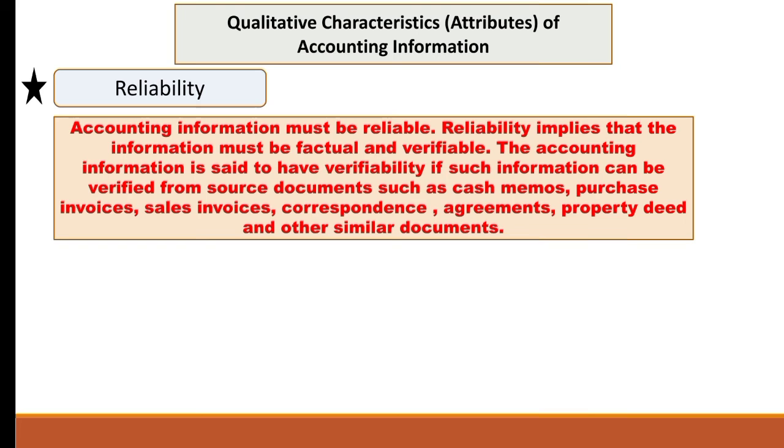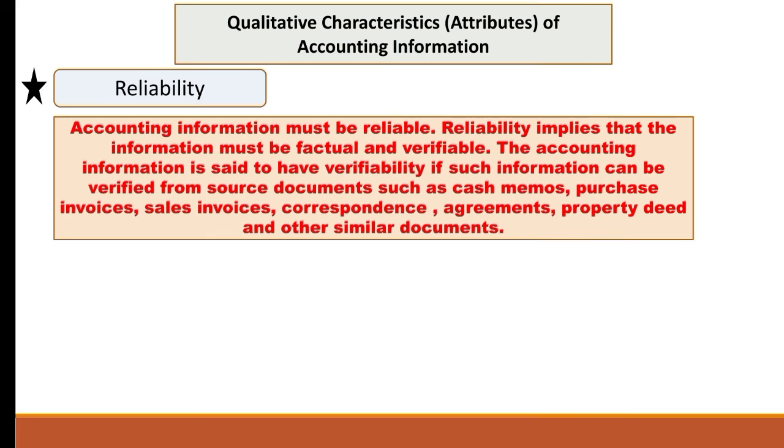So how can we verify accounting information? Accounting information can be verified by the source documents. Source documents are cash memos, invoices, etc. So verifiability ensures the truthfulness of the recorded transactions, which can be independently checked by anyone interested in the business to ascertain the true position. But if the source documents are not available, then the accounting information disclosed by the profit and loss account and balance sheet will not be capable of being verified, and it would imply that it cannot be relied on.